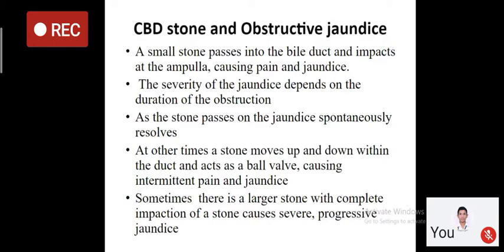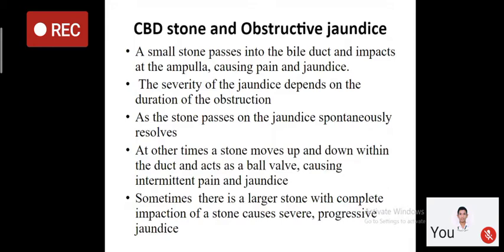So you can differentiate obstructive jaundice due to CBD stone and obstructive jaundice due to malignancy. How can you differentiate? In obstructive jaundice due to CBD stone, the jaundice will be painful and intermittent, whereas obstructive jaundice due to malignant causes will be painless and progressive jaundice, right?